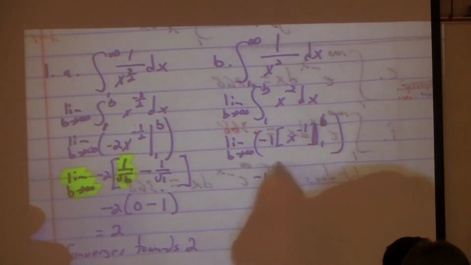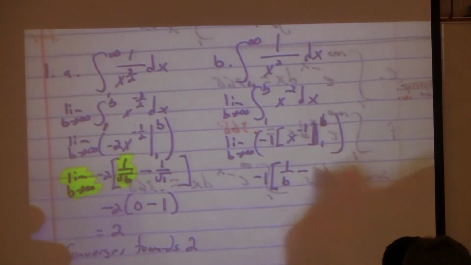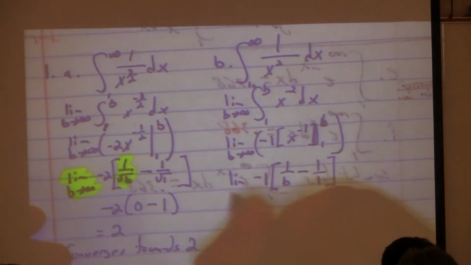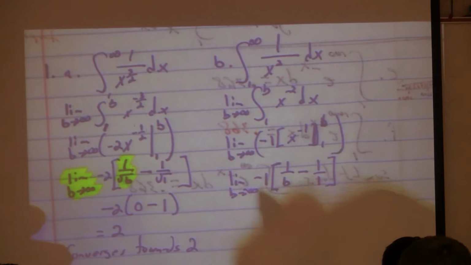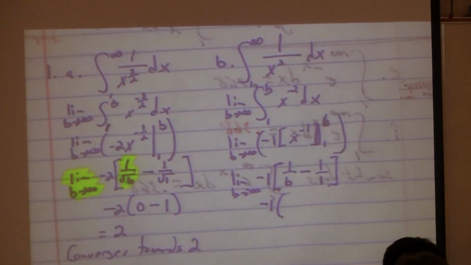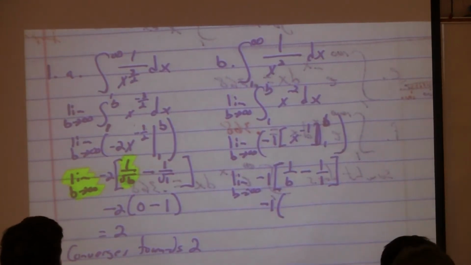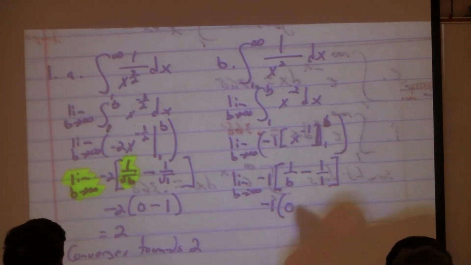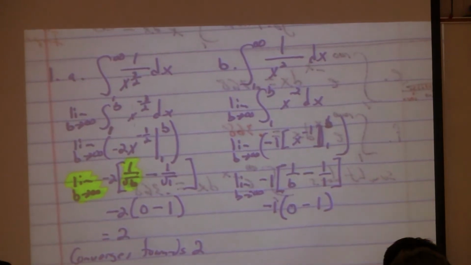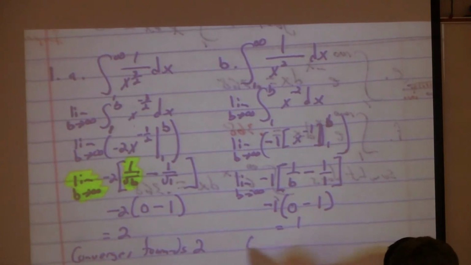What do we get? 1 over b, minus 1 over 1. And we want the limit as b goes to infinity of all that. So now we got -1 times... what happens if I were to approach infinity for b? It will go to 0. So here we get 0 minus 1. -1 times -1 is 1. So this guy converges